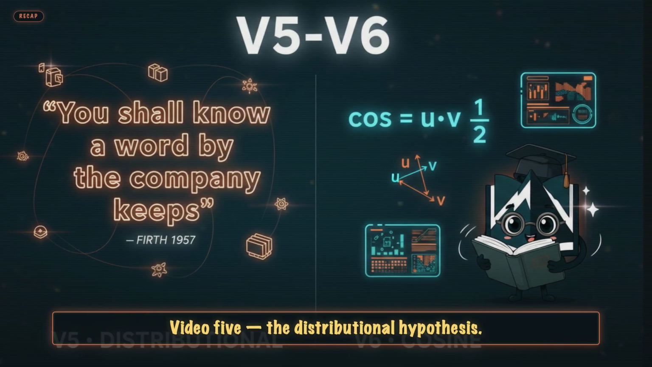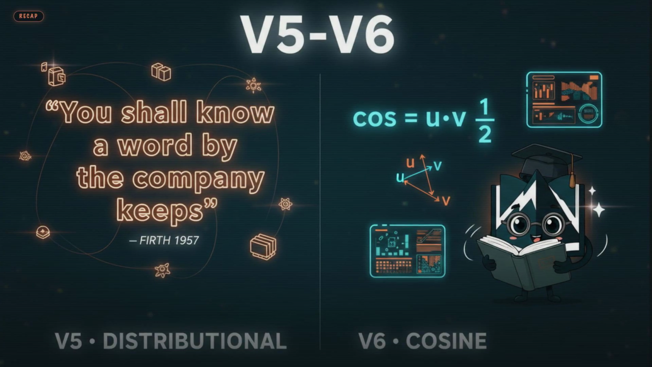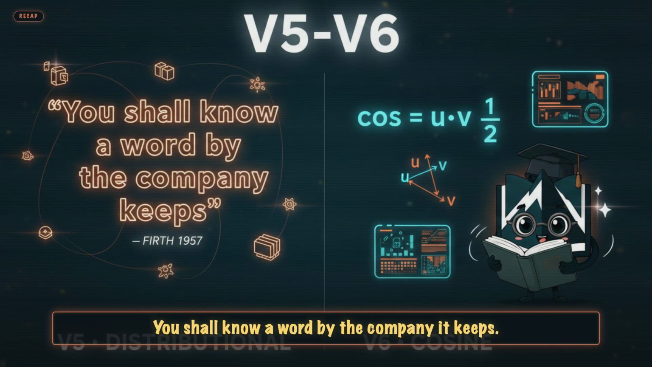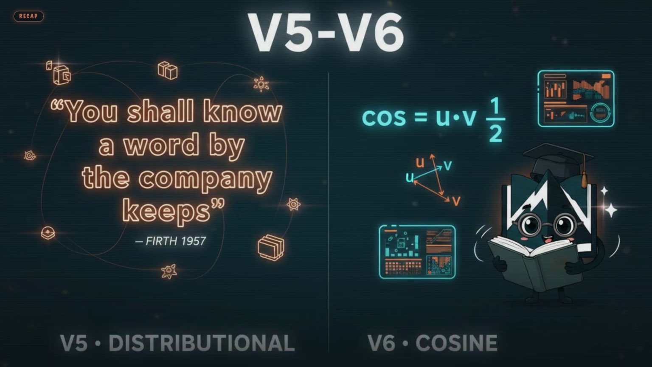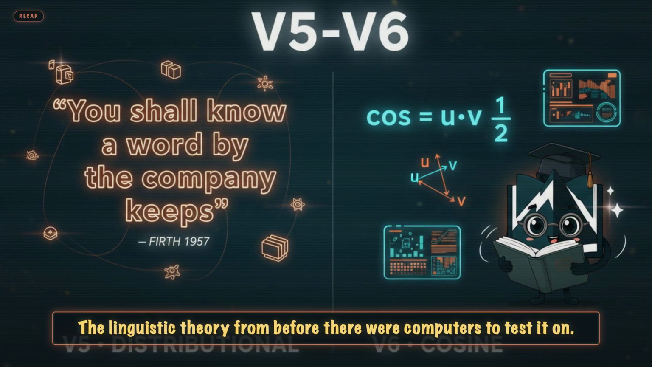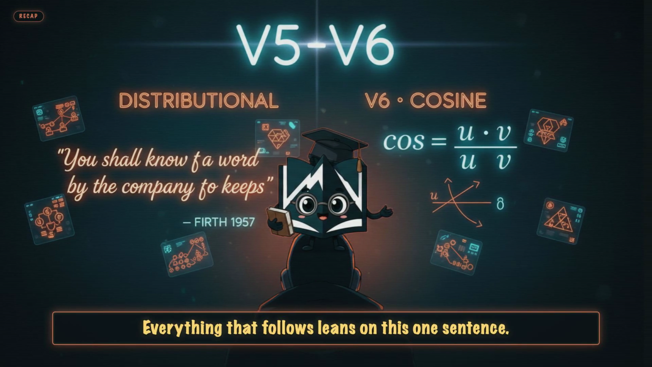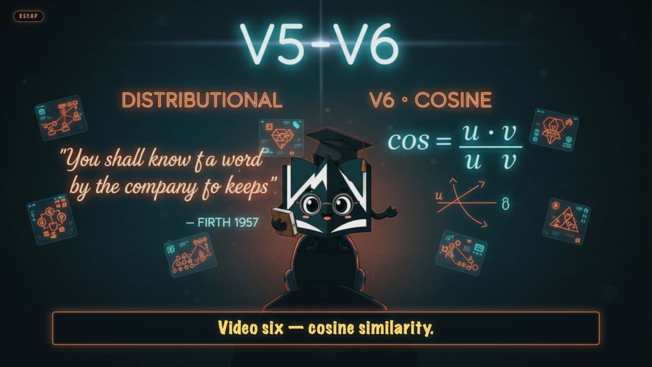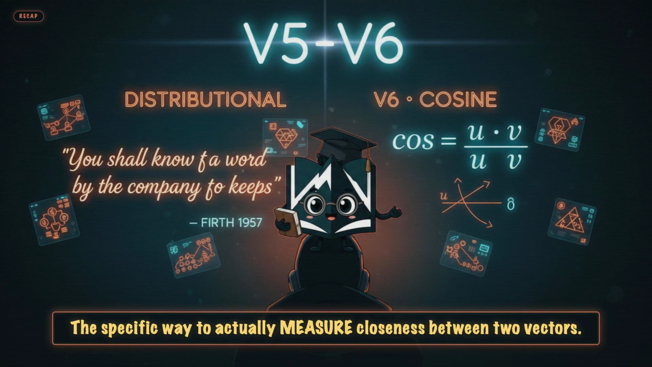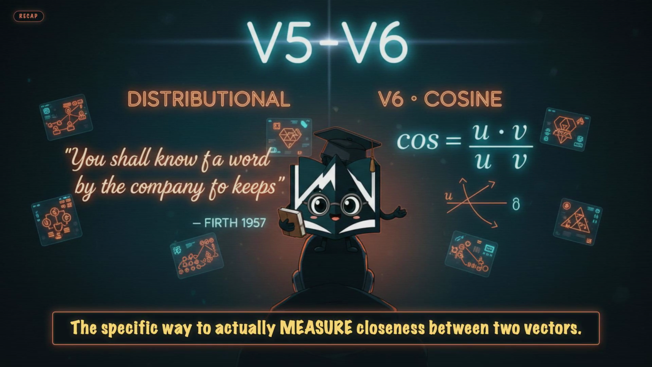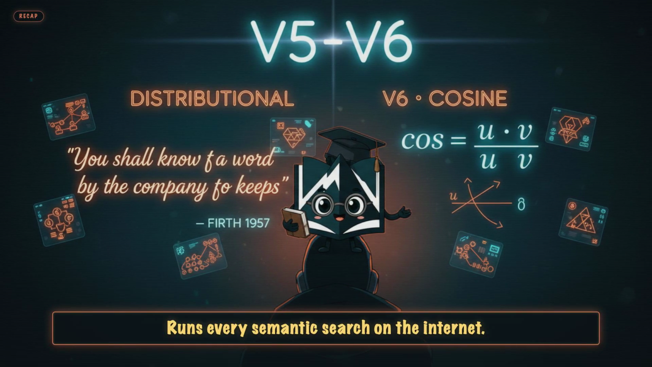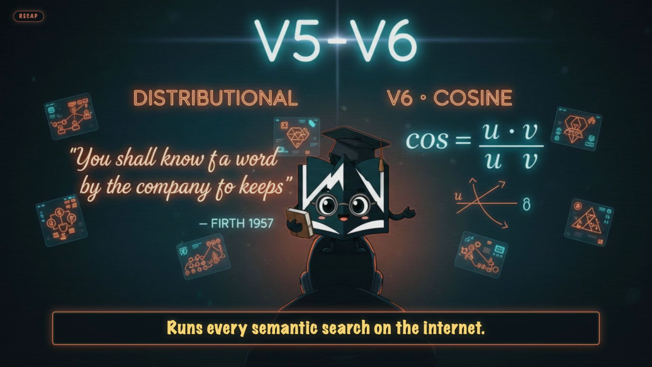Video 5, the distributional hypothesis. Firth 1957, you shall know a word by the company it keeps. The linguistic theory from before there were computers to test it on. Everything that follows leans on this one sentence. Video 6, cosine similarity. The specific way to actually measure closeness between 2 vectors. 5 lines of code, runs every semantic search on the internet.